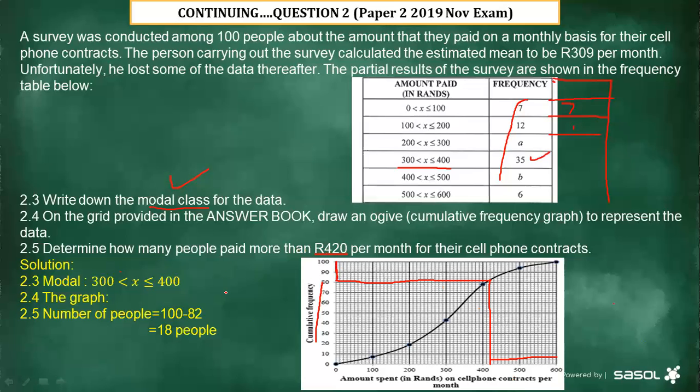So we are going to say 100 minus 82, then it gives us 18 people, all right? But this one is going to differ because it's not 100% exact, but at least a learner must be able to get between 80 to 84. So some learners will say 100 minus 80, still acceptable. Some will say 100 minus 82, 83, 84, still acceptable, all right?